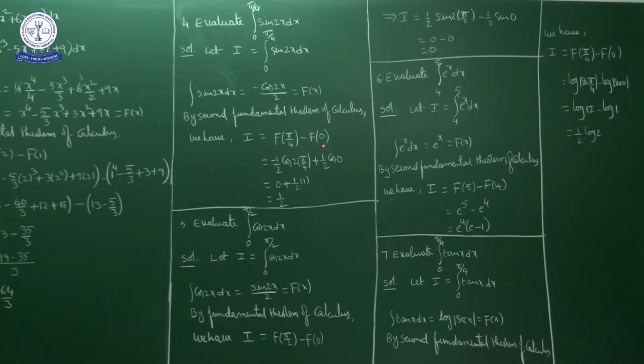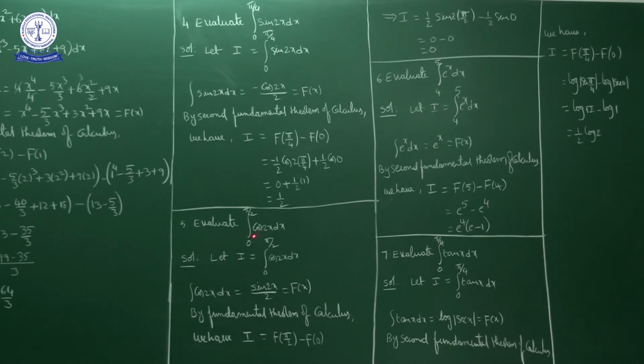So F of pi by 4, in place of x if you write pi by 4, minus 1 by 2 into cos 2 into pi by 4. Here 2 gets cancelled, cos pi by 2 is what? Cos pi by 2 is 0, so this term is 0. Minus F of 0, so minus of minus, plus 1 by 2 into cos 0. Cos 0 is how much? 1. So 1 into 1 by 2, 1 by 2. So 0 plus 1 by 2 is 1 by 2. Okay. Next question.